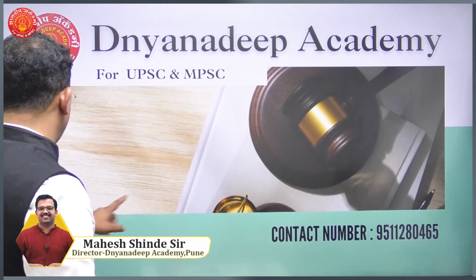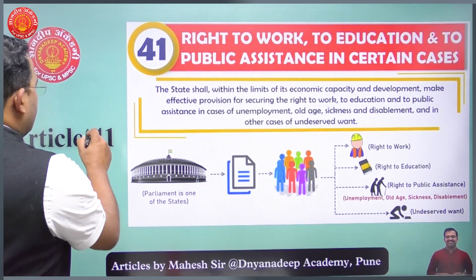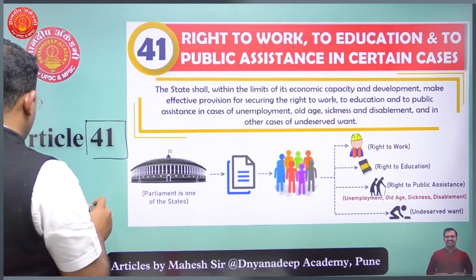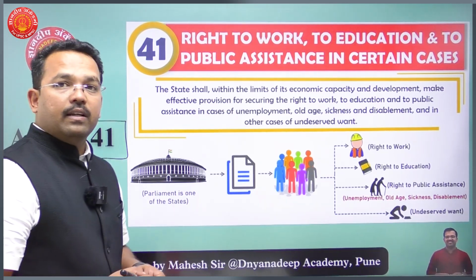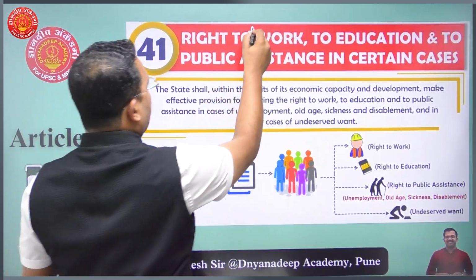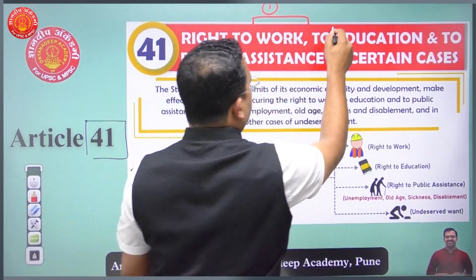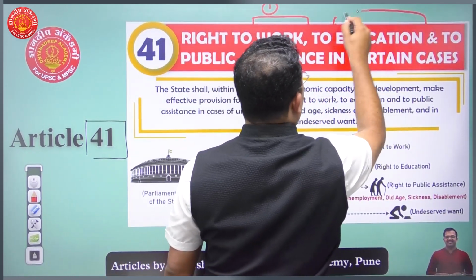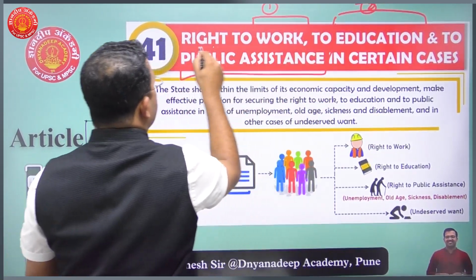Today's focus article for us is Article 41. So what is the main focus of Article 41? Let's try to understand what Article 41 says. Article 41 talks about right to work. So first focus area is right to work. Second is right to education. And third is right to public assistance in certain cases.